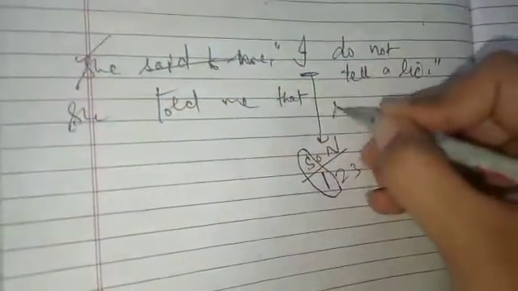See one more example now. She said to me, "I do not tell a lie." Okay, she. Said to will be changed into told. Me, in place of comma inverted comma, that. I. Which person is I? First person. And according to the formula SON by 1 to 3, first person is changed into subject. Subject is she, so write she. Do is changed into did not tell a lie.